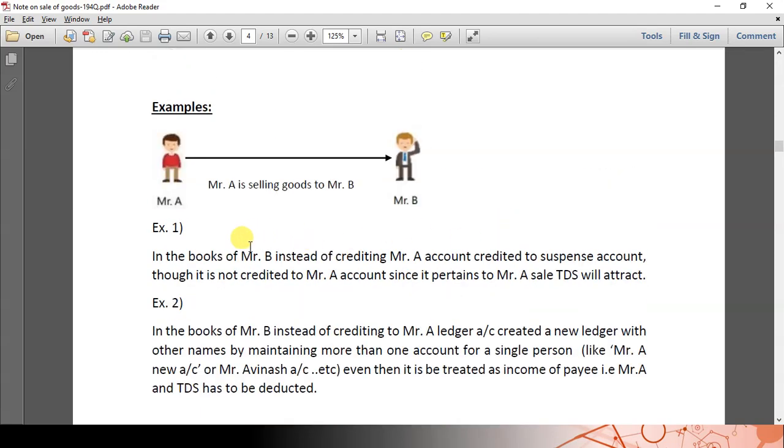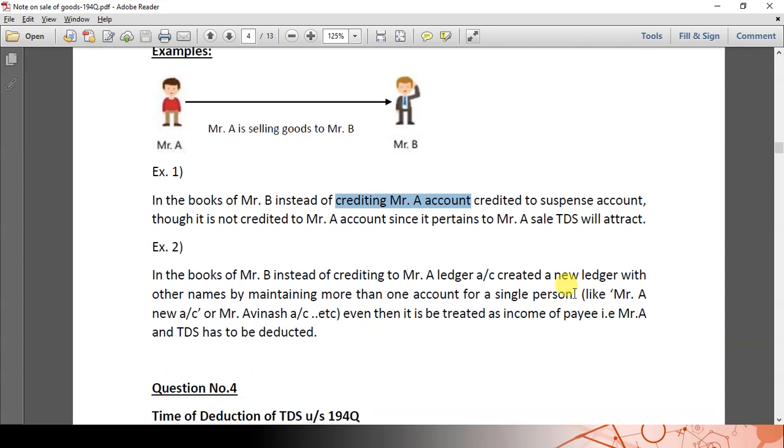In the books of Mr. B, instead of crediting Mr. A's account, he credited the suspense account. So it is not credited to Mr. A's account, but since it pertains to Mr. A's sales, while considering the TDS limit, the transaction credited to the suspense account also has to be considered.